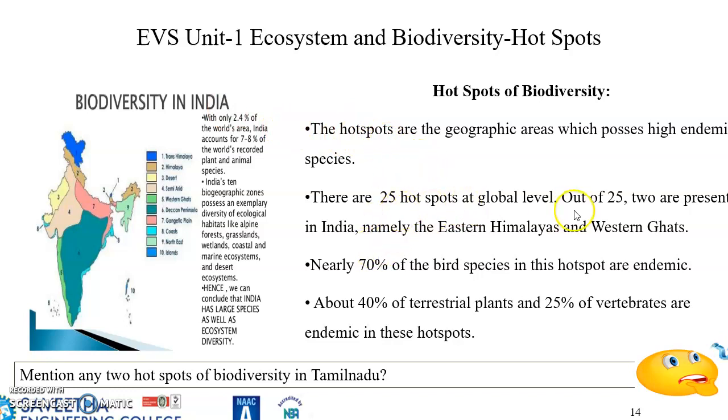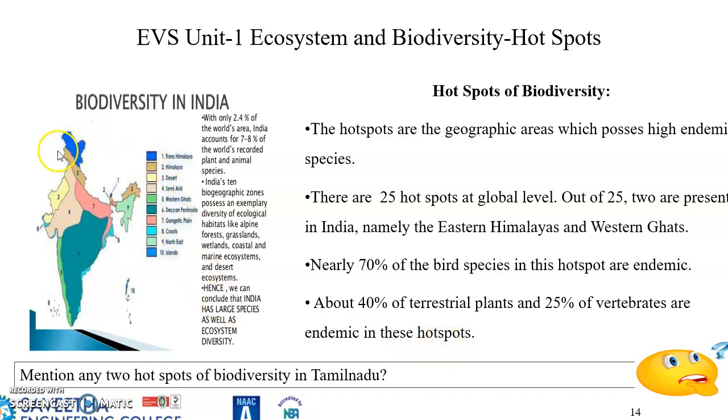Totally 25 hotspots are available at the global level. Out of 25, two are present in India, as I told you, namely Eastern Himalayas and Western Ghats. Nearly 70% of the bird species in these hotspots are endemic, and about 40% of terrestrial plants and 25% of the vertebrates are endemic in these hotspots.